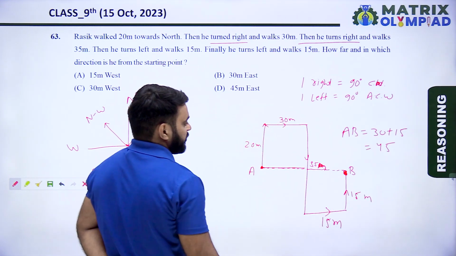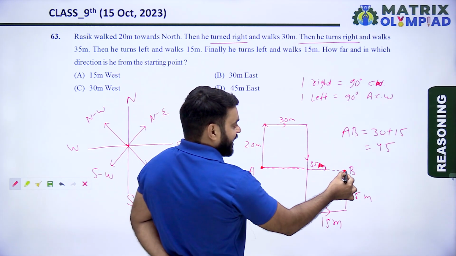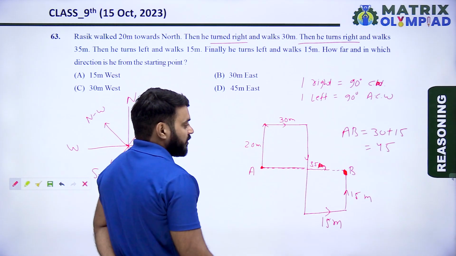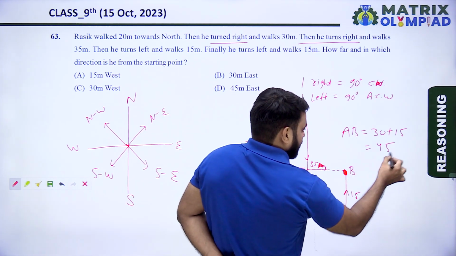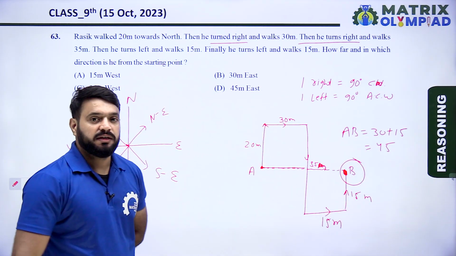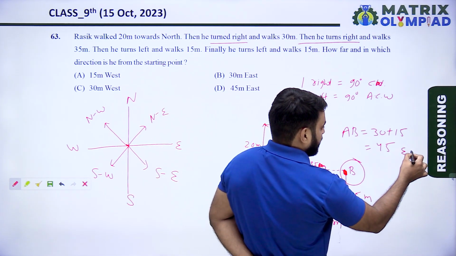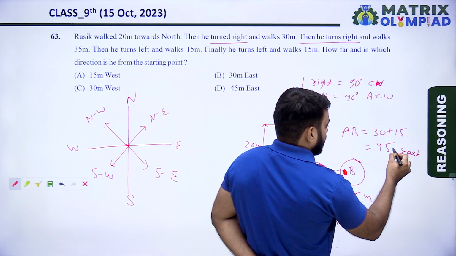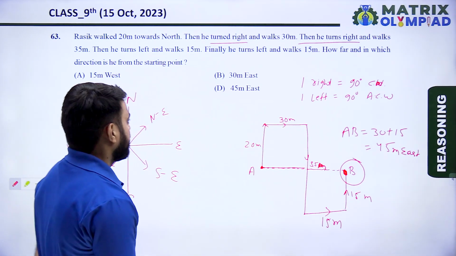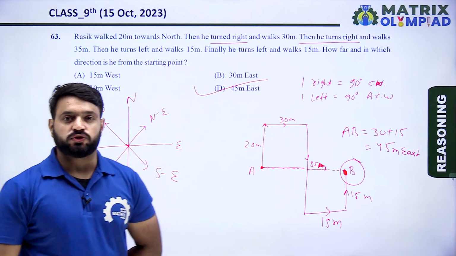And which direction? So find the direction of B with respect to A. So it is in east. So right answer is 45 meter east direction. It means option B is the correct answer of this question.